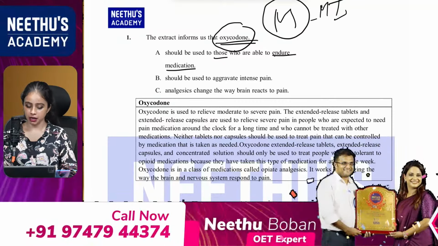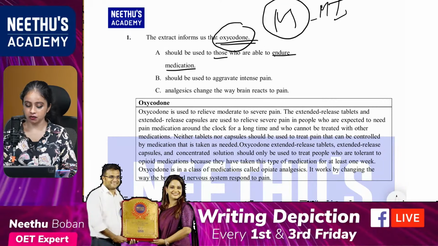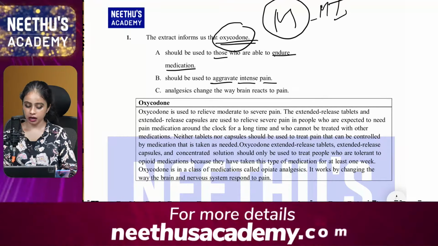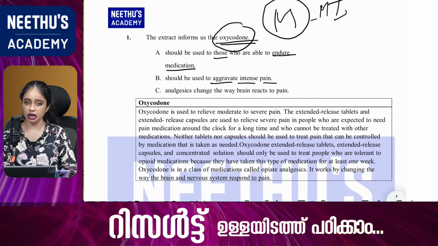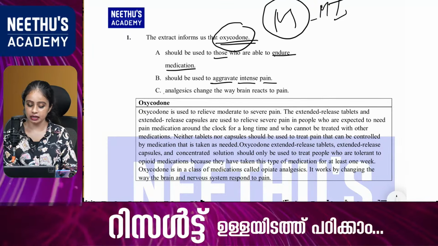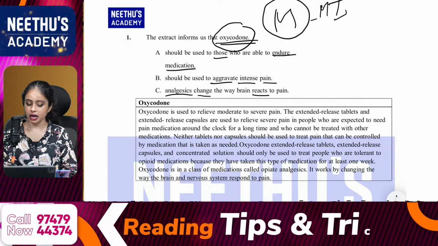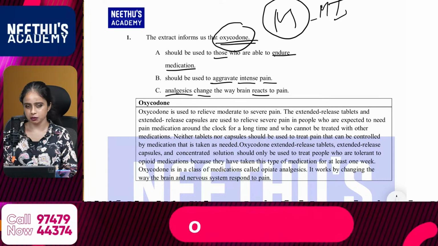From option B, should be used to aggravate intense pain, my keywords are aggravate intense pain. From the third one, analgesics change the way the brain reacts to pain, my keywords are analgesics, change and reacts. So these are my keywords from the options. What are your keywords from the options?